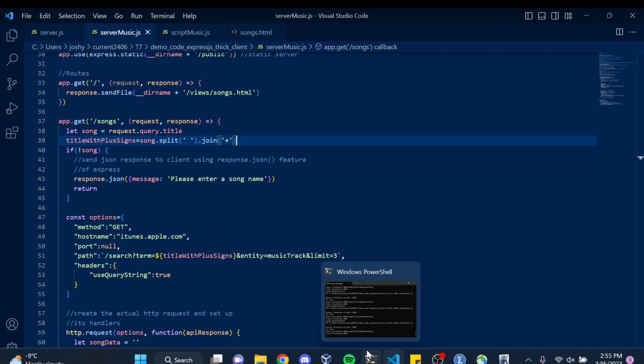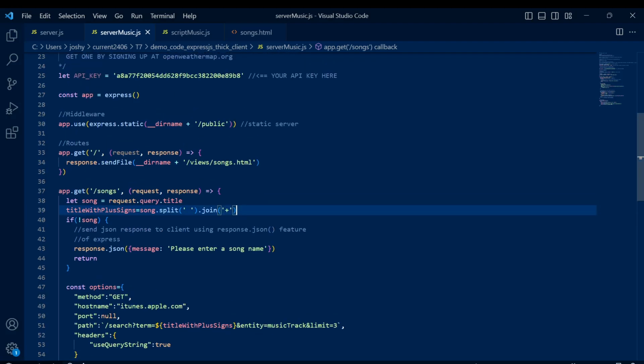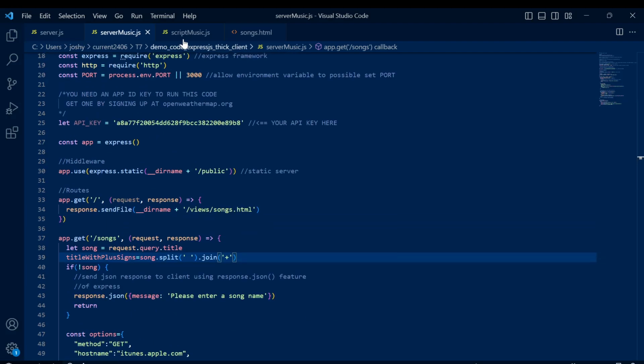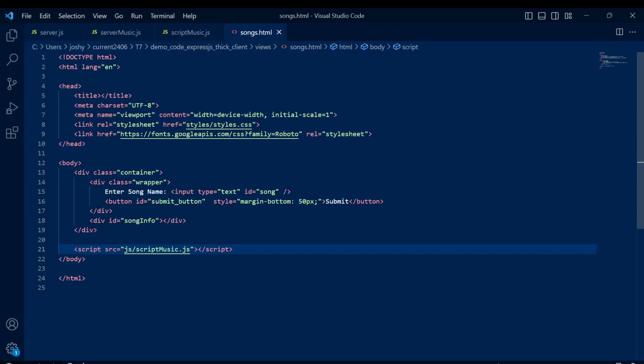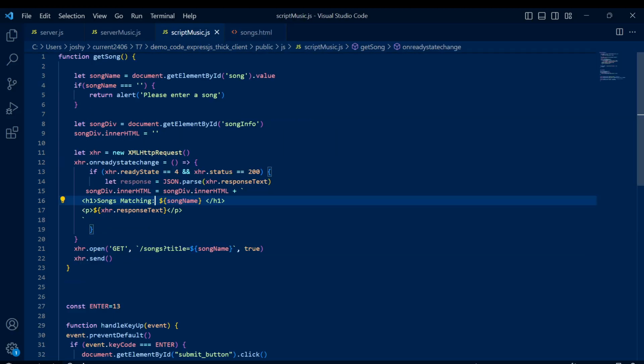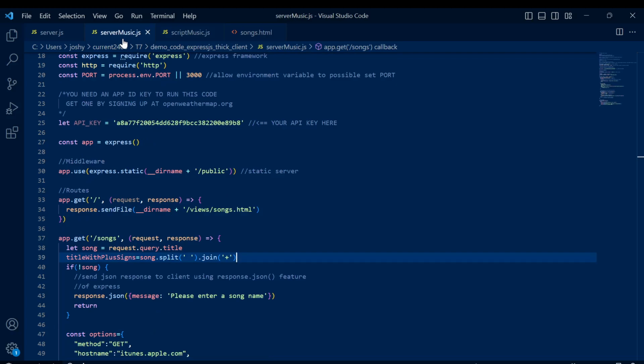So I'm going to start with the last problem because I just finished it, and I have all the things open. I made 3 new files: a new server for music, a script for music, and a new HTML. All I did in the first 2 was change the variable names to song. I didn't change anything else. I just took out the weather description, and that was it.